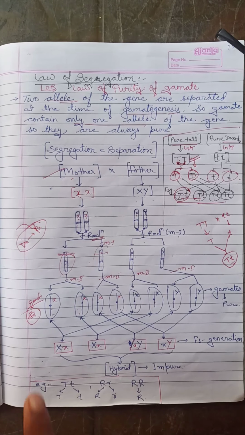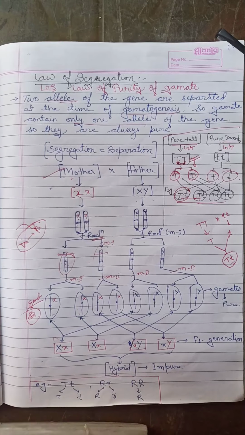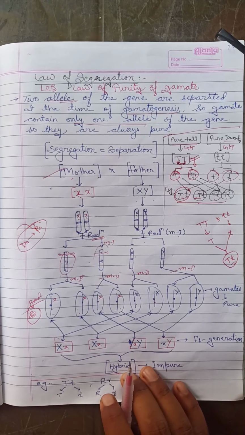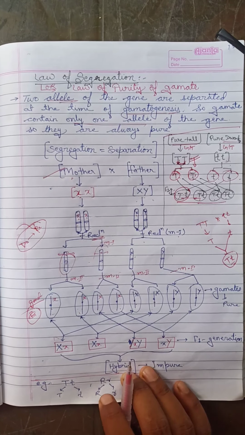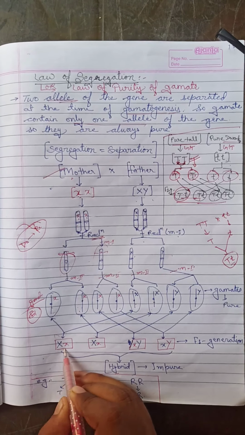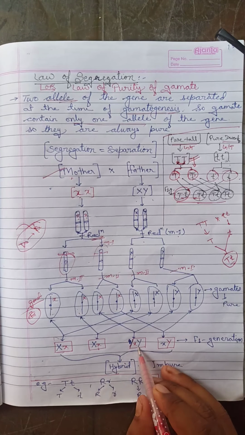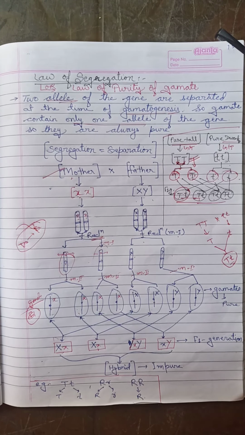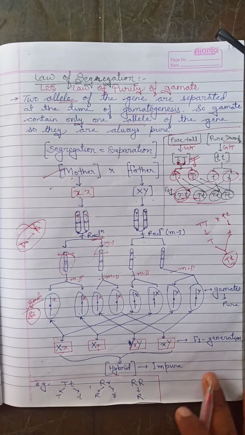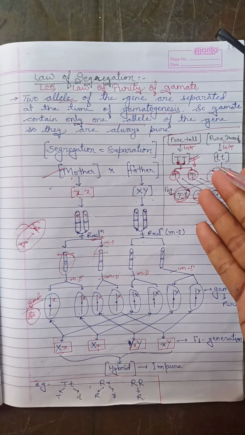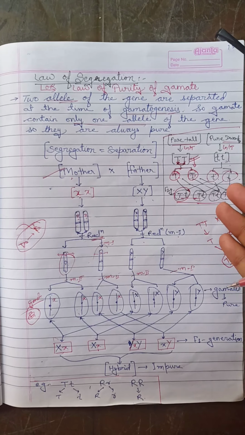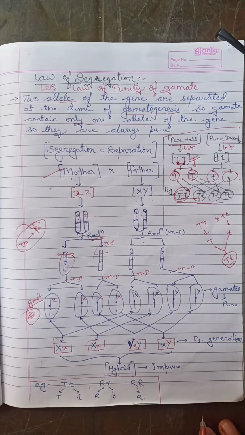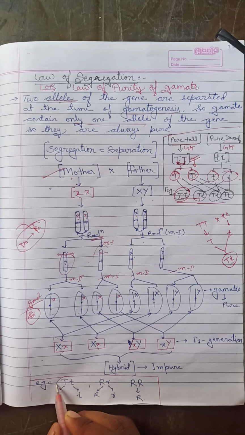The reaction will take place when the X and Y or X and X completely cross together to form different types: X and X, X and X, XY and XY. That is the F1 generation. You can understand according to this format because we have already discussed this format in various crosses. And look here at the different crosses also.